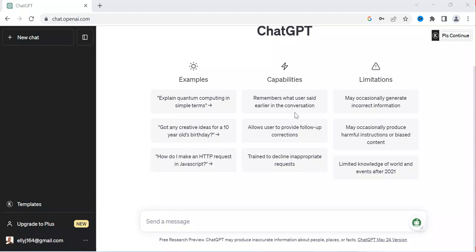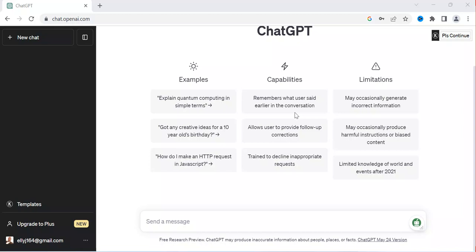But I'm also going to show you that it can be used not only as a tool to generate information, but also as a marketing tool. You can use this as an affiliate marketer and make an amount of money depending on which affiliate marketing services you are doing. So in this video I'm going to show you how you can use ChatGPT with one of the platforms that you can work on as an affiliate and generate money.